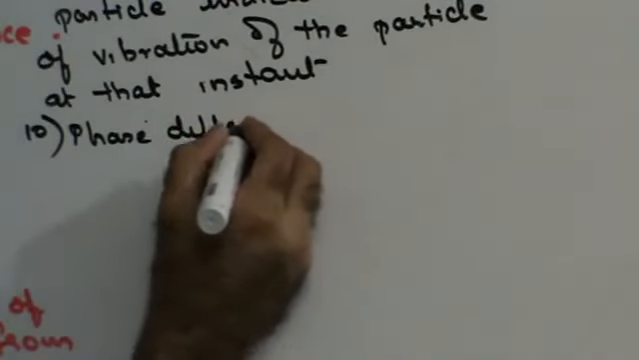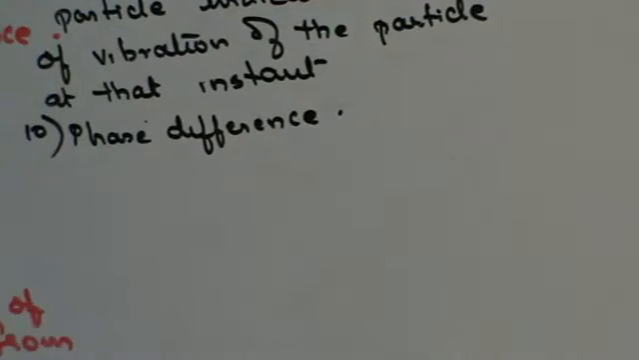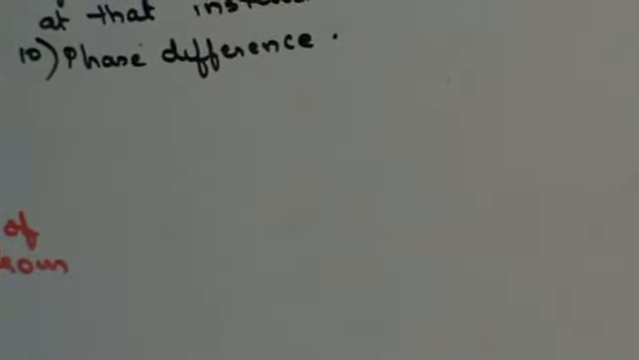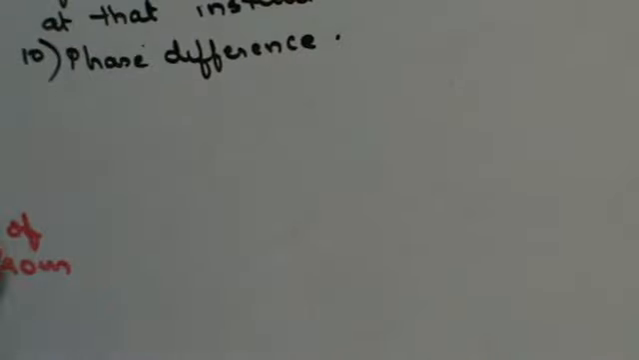Phase difference. As the wave propagates through the medium, different particles of the medium are disturbed at different instants of time. So when two particles of the medium are in different states of vibration, then a phase difference is said to exist between them. So what is phase difference? It is the difference between the states of vibration of two particles. One particle has covered an angle of 30 degrees, the other particle has covered an angle of 45 degrees. What's the phase difference between them? 15 degrees. They are in different states of vibration. So what is phase difference?